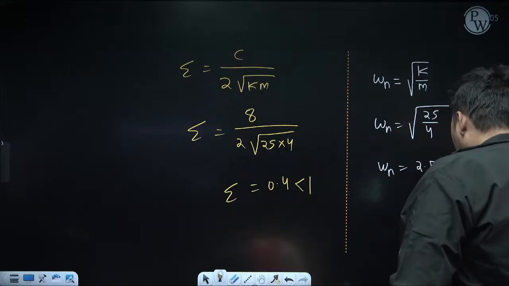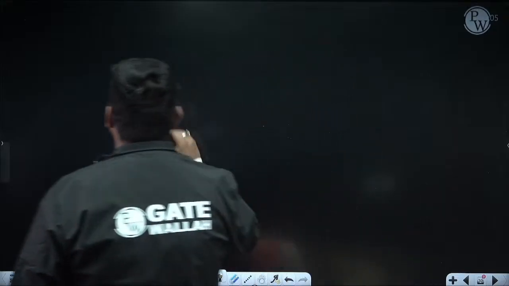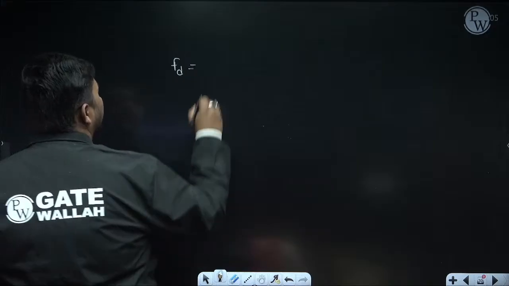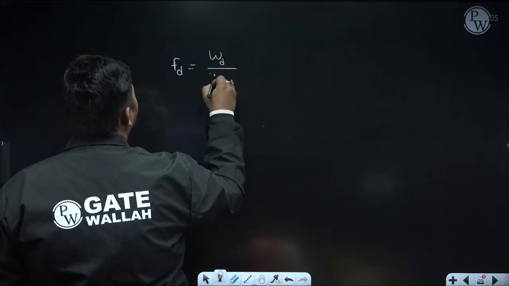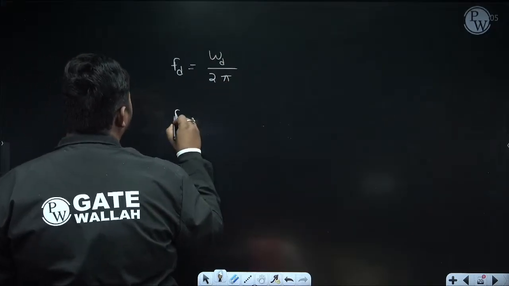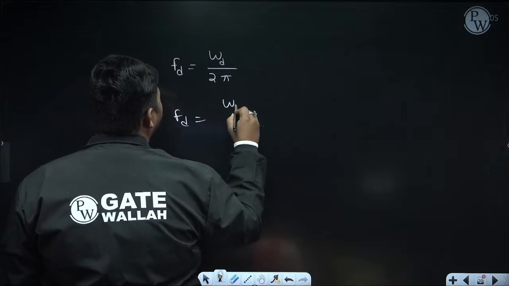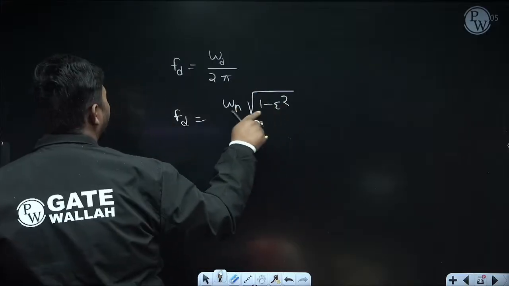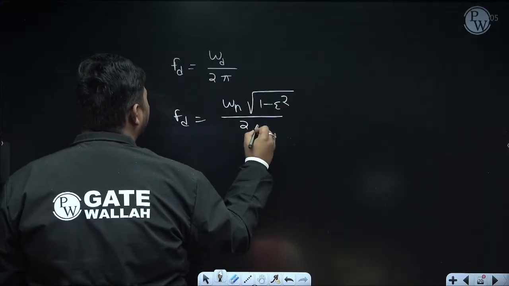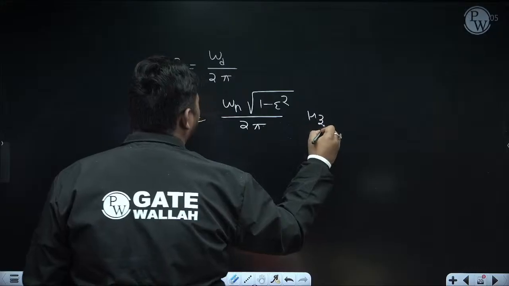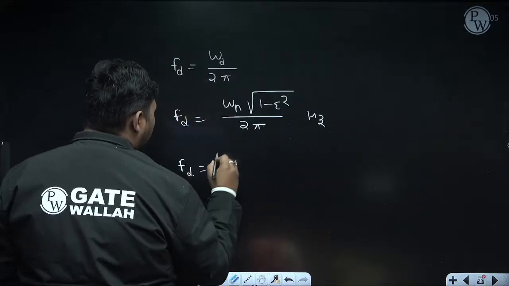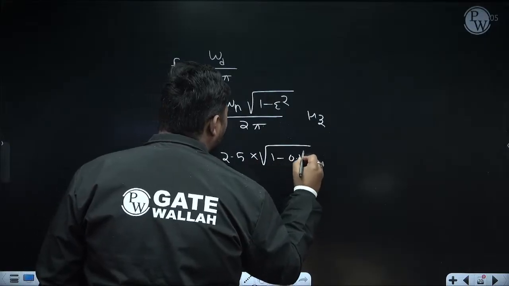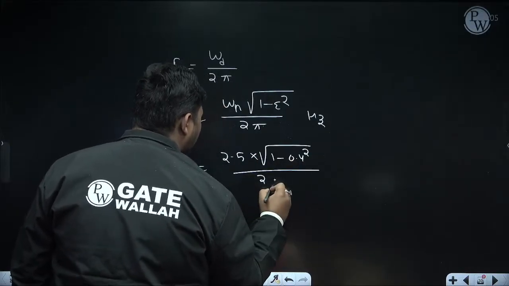Okay. Now, our objective is to calculate the frequency of this vibration in hertz, that is fd. And fd is nothing but omega d upon 2 pi. I am directly calculating frequency in hertz. And what is the formula to calculate omega d? It is omega n root over 1 minus zeta square. So we calculate omega d, and omega d divided by 2 pi is fd, that is frequency in hertz. Now omega n is 2.5 into root over 1 minus zeta square, zeta is 0.4, its square, divided by 2 pi.